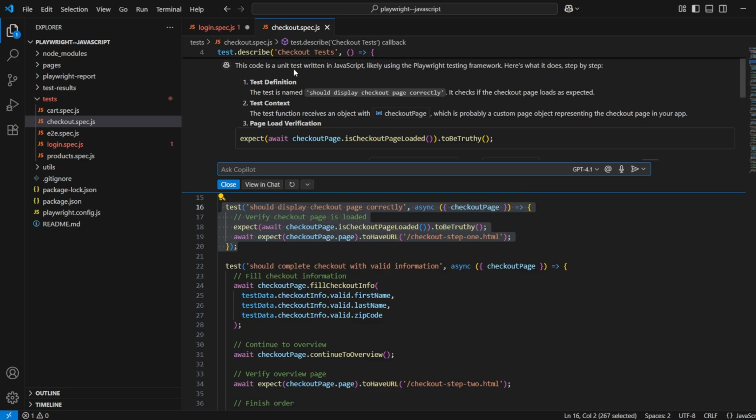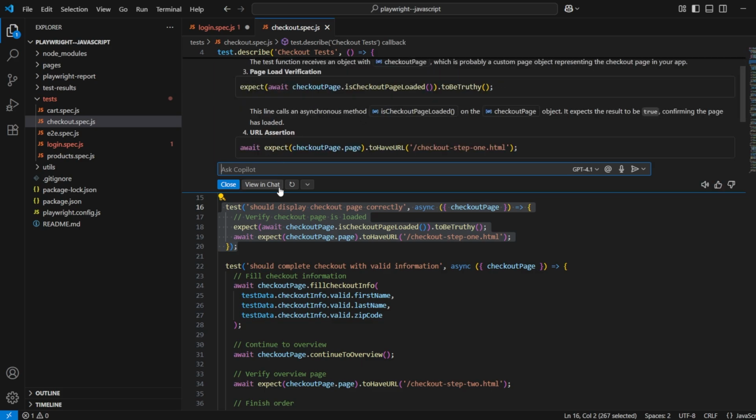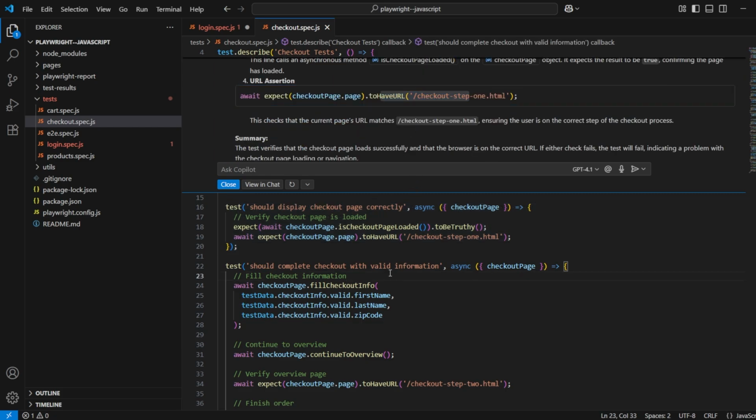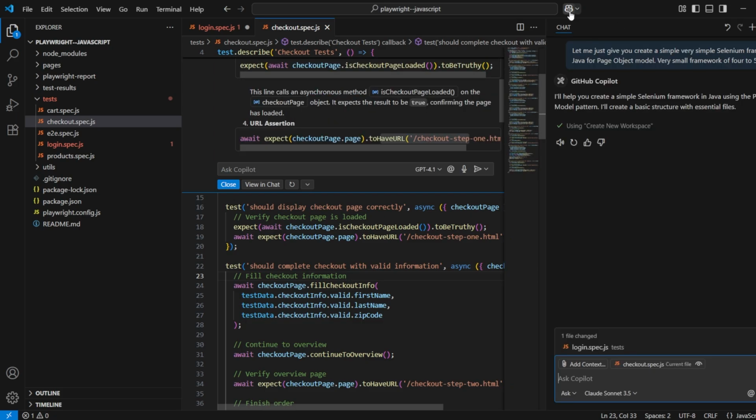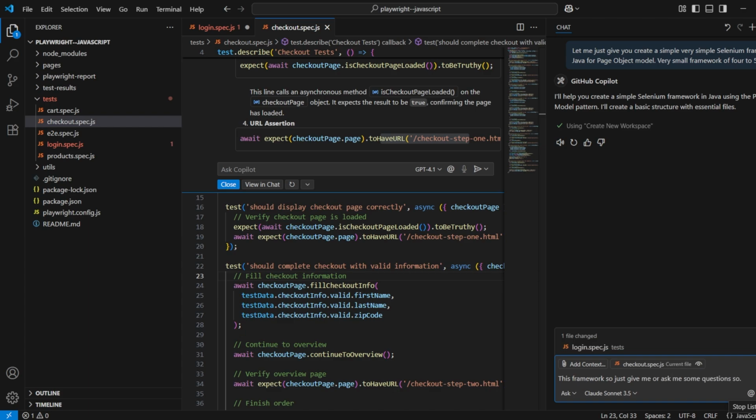So this code is a unit test written likely in JavaScript Playwright, and it displays the test context, what it is testing. It even tells what page load they are doing, what assertions they are adding. It is telling everything. Any code you need to understand, just ask it. You can test yourself as well, to see how good you are. Just ask and tell me, I have understood this framework, so give me or ask me some questions so my knowledge can be tested.